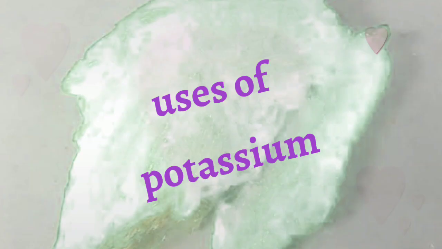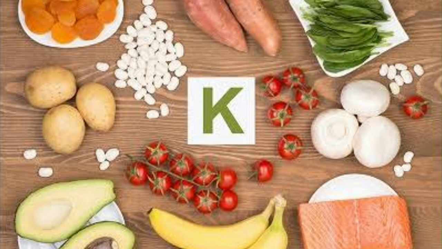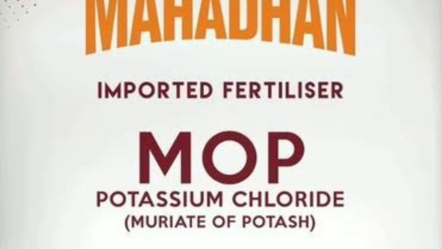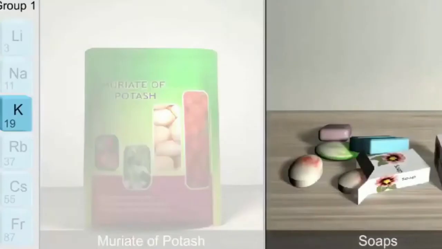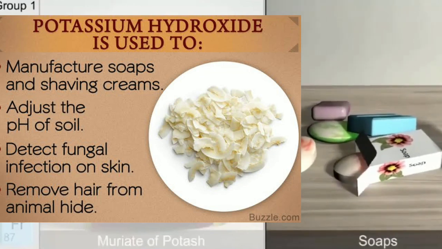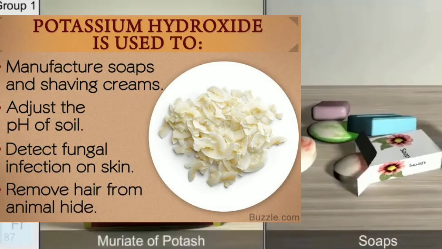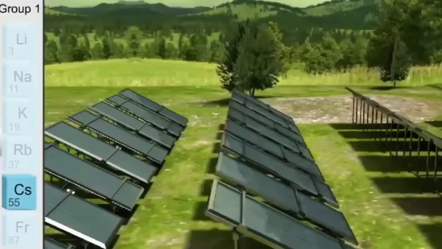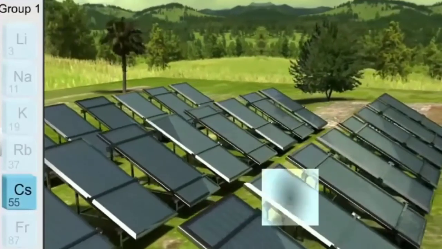Now the uses of potassium. Potassium has a vital role in biological systems. Potassium chloride is used as a fertilizer. Potassium hydroxide is used in the manufacturing of soap. It is used as an excellent absorbent of carbon dioxide. Cesium is used in devising photochemical electrical cells.